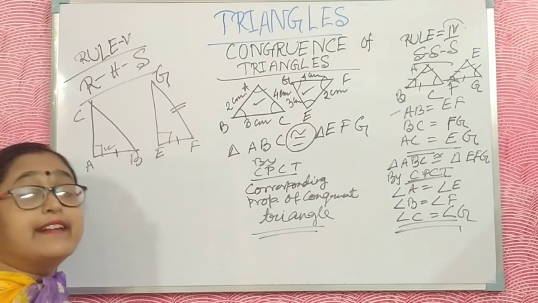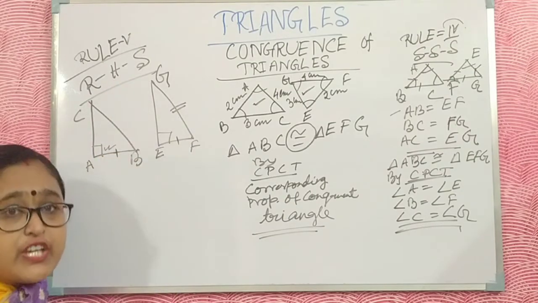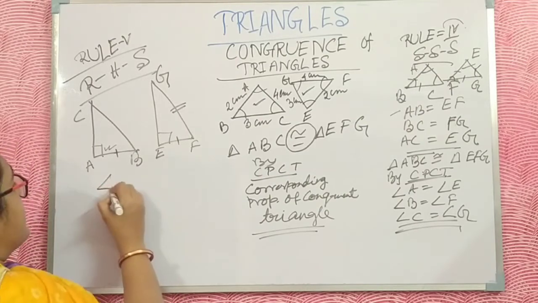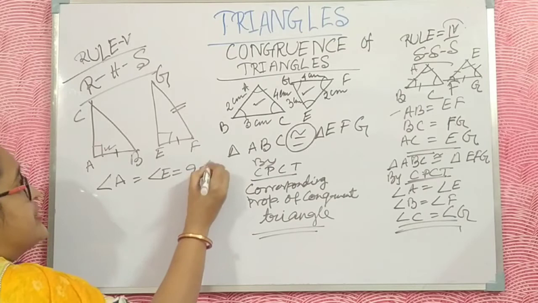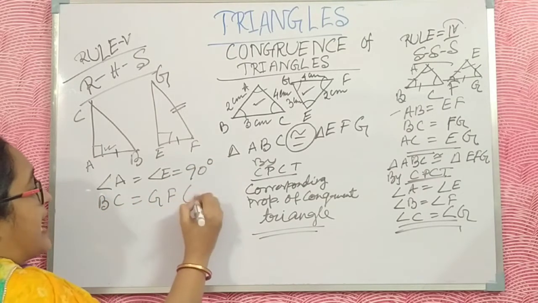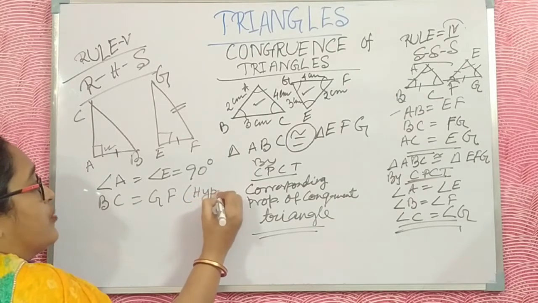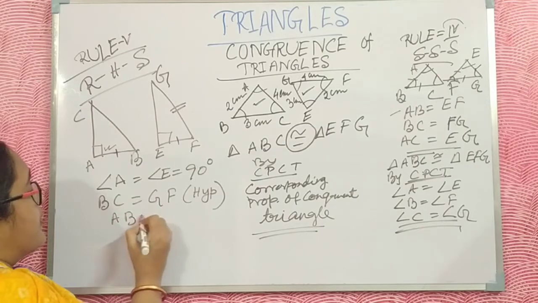RHS means angle A is equal to angle E, which is 90 degrees, and BC is equal to GF, the hypotenuse, and any one side is also equal.